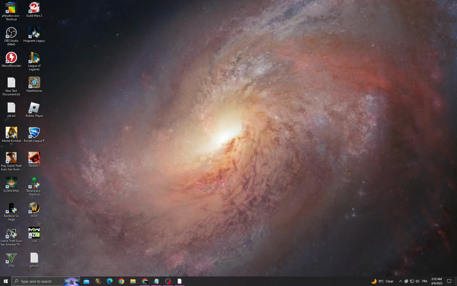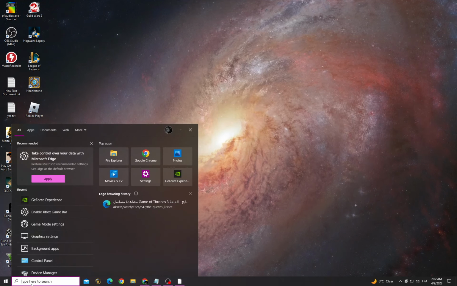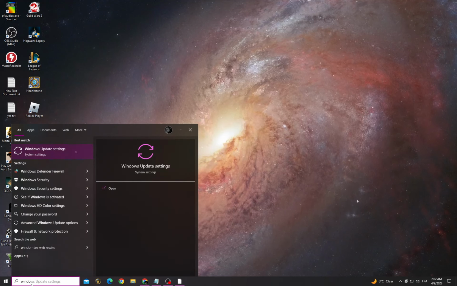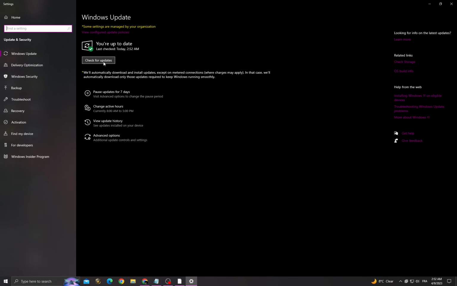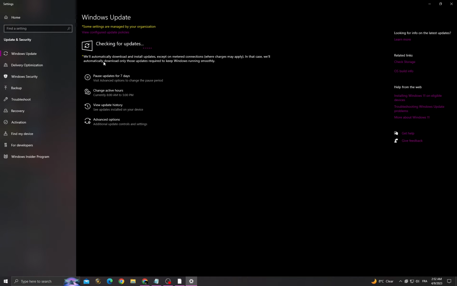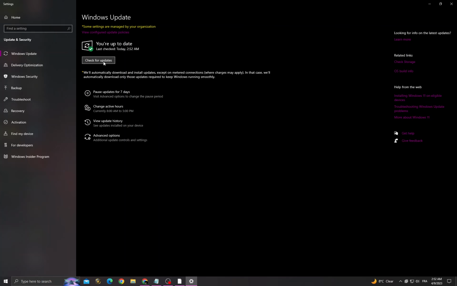It's easy. If you want to fix it, all you have to do, first click here and type Windows Update Settings, and then check for updates, and after that make sure to install all the updates that you can find and then go back